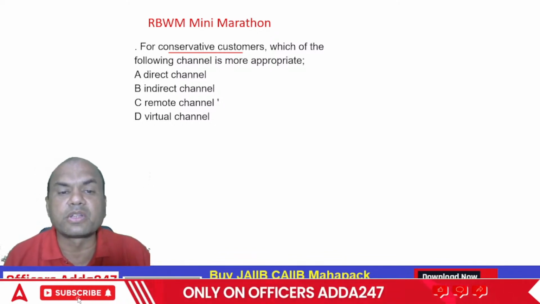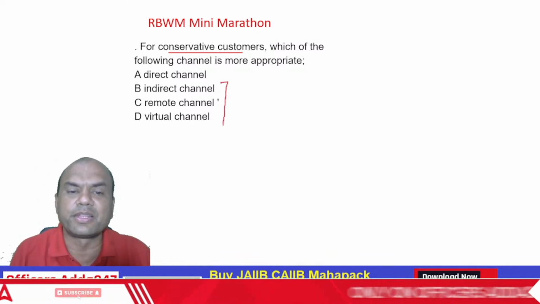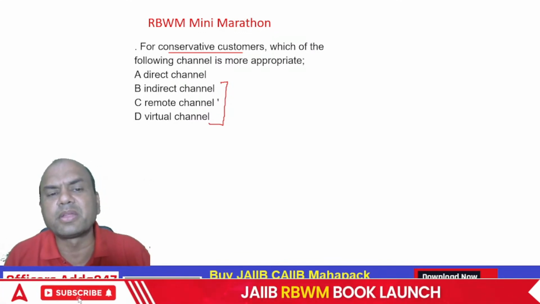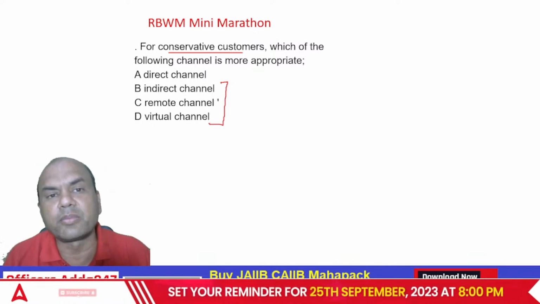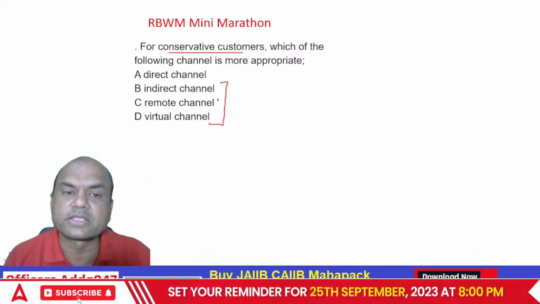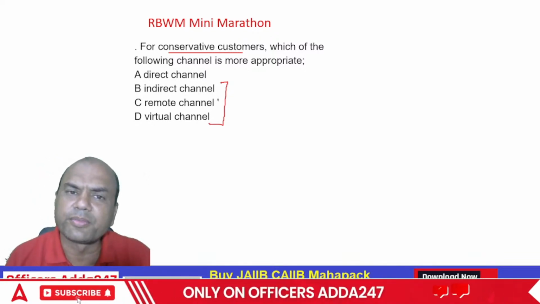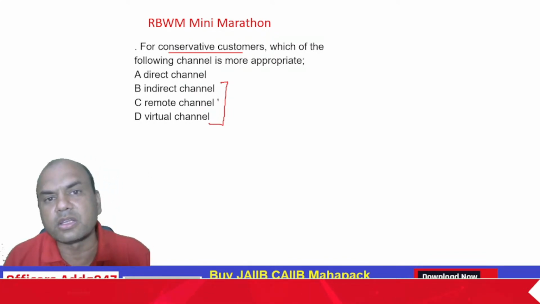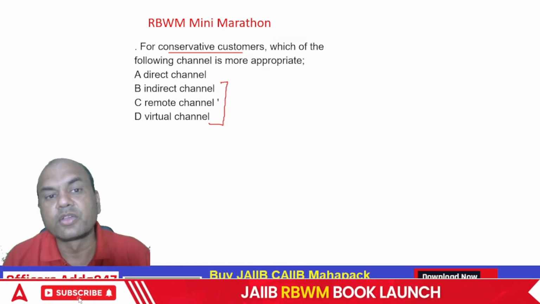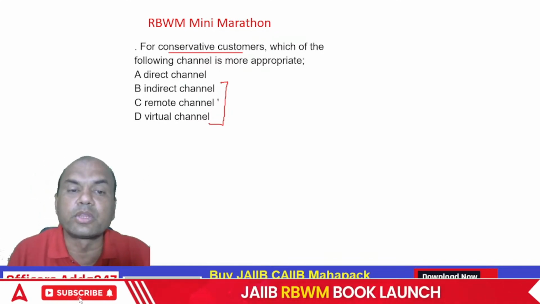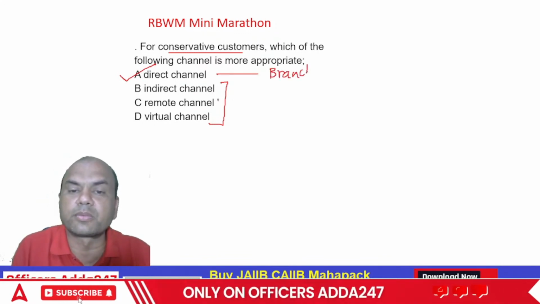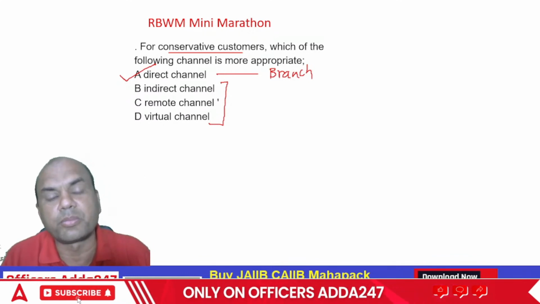Indirect, remote, virtual, all these three are roughly the same, isn't it? Indirect channel, remote channel, virtual channel. What do you mean by this? Suppose if I call you internet banking, is this indirect channel or remote or virtual? It's all. If I say app banking, is it indirect, remote or virtual? All. Right? So for conservative customers, we have only direct banking, direct channel. It is the banking branch. The customer goes to the branch and then does all the operations, right?